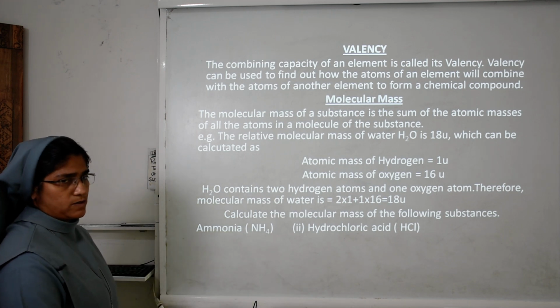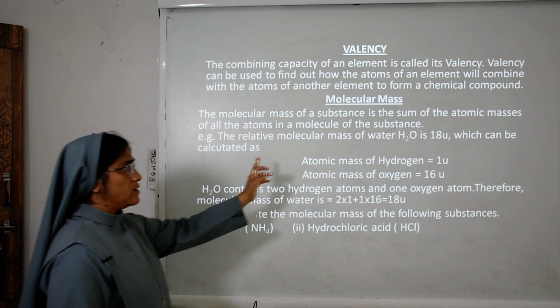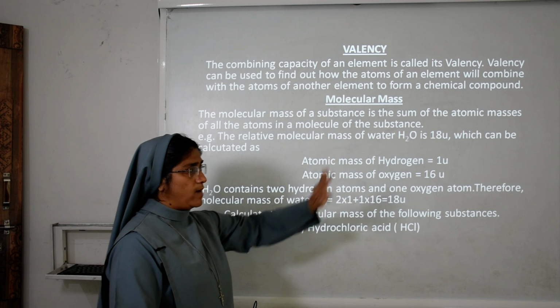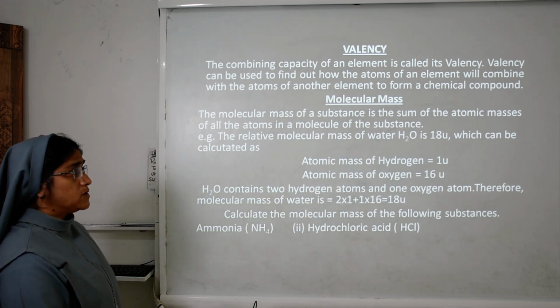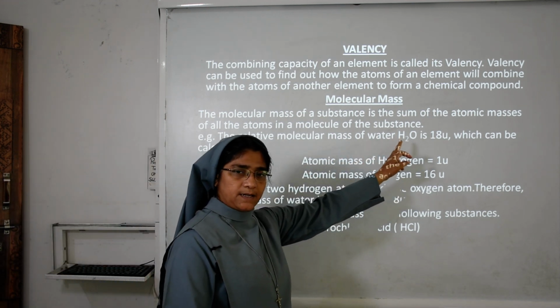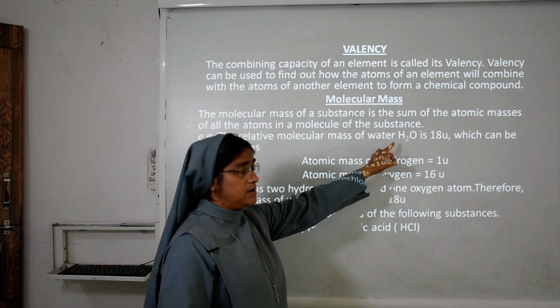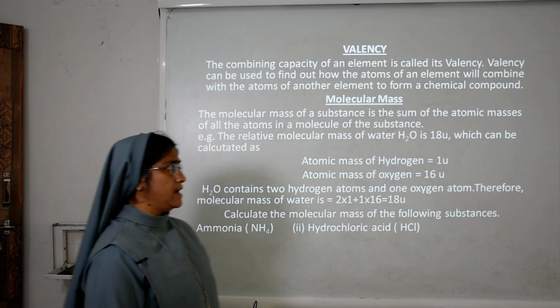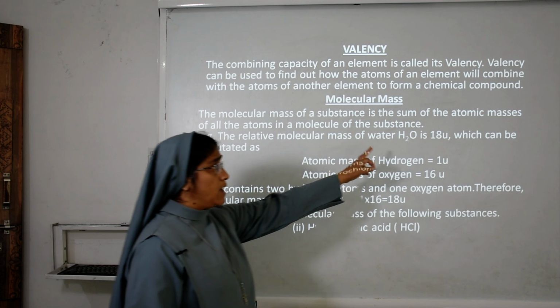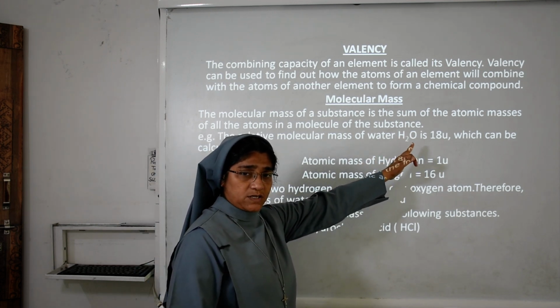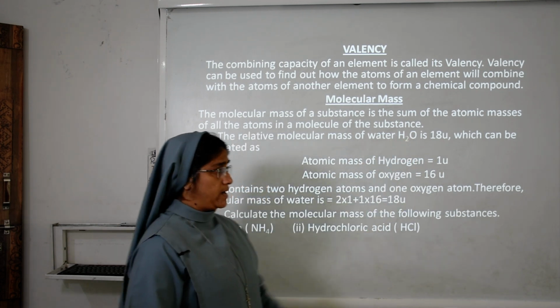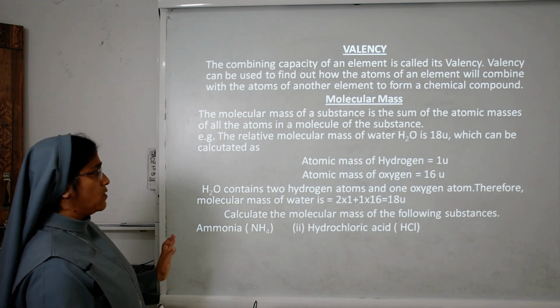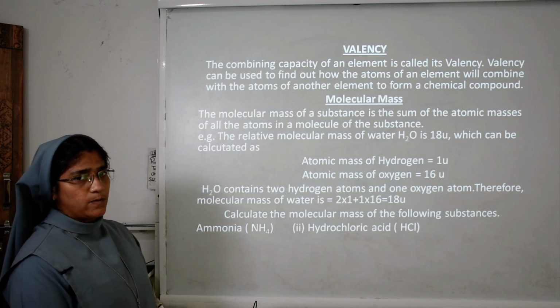So how will we find that? The formula of water is H2O. How many atoms are present in hydrogen? Here 2 atoms of hydrogen are present. How many atoms of oxygen? Only 1. So what is molecular mass?